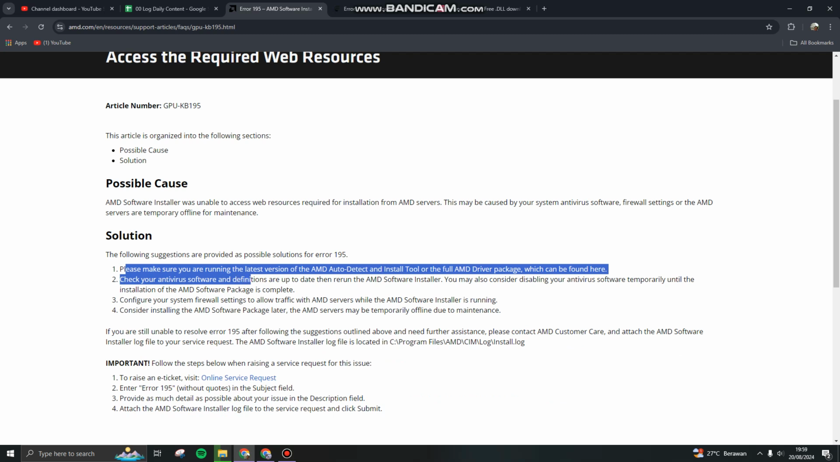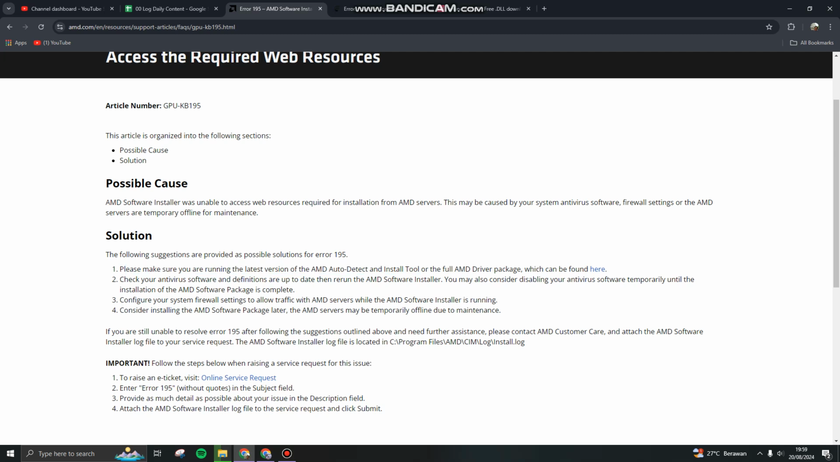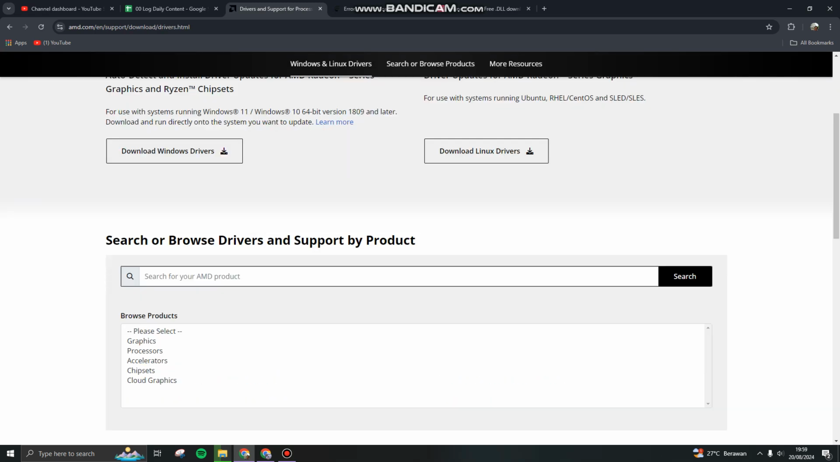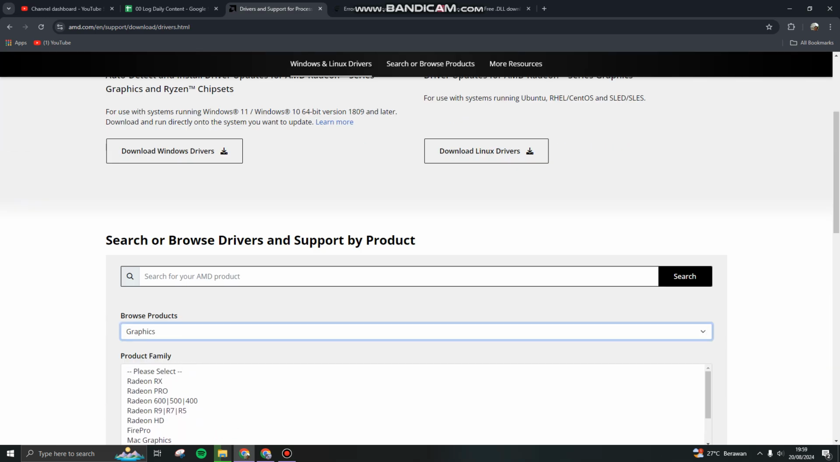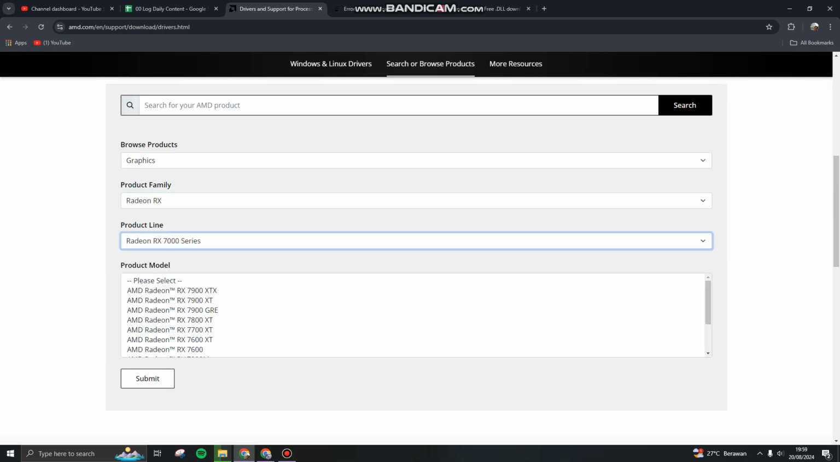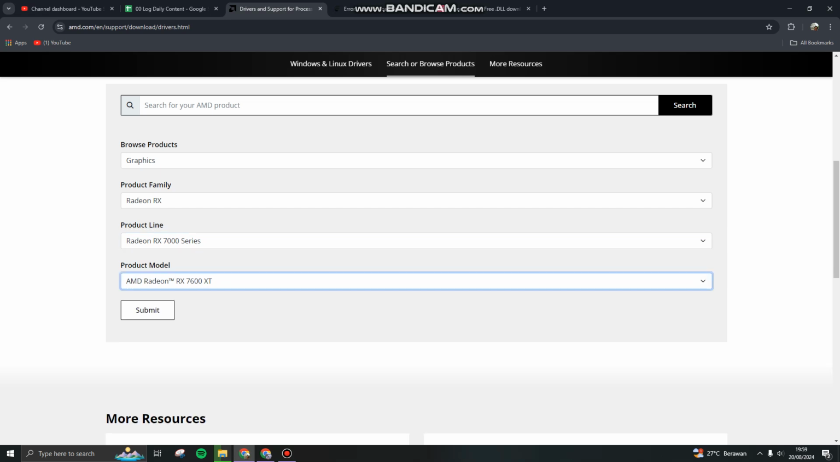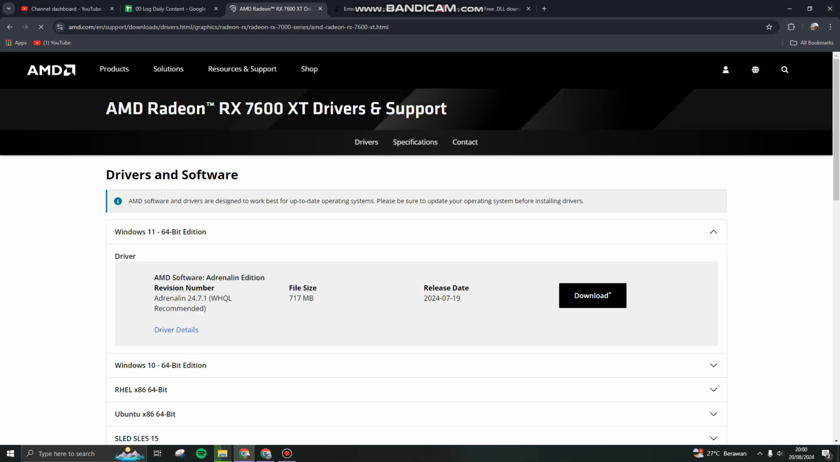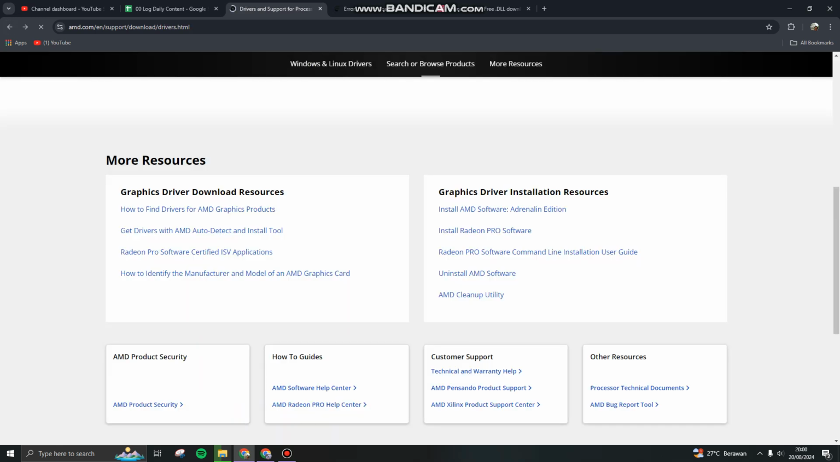So here, please make sure you're running the latest version of AMD Auto Detect and install tool, this one, or the full AMD driver package, which can be found in here. So you can download manually without the AMD tool. Here you can choose your graphic card, for example the RX 700 series, submit. Then this is based on Windows 11 version, and you can download manually, install manually without the AMD tools.